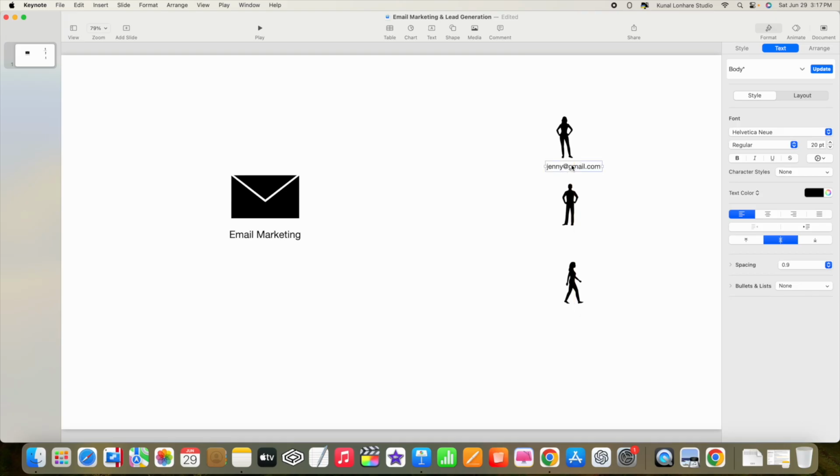Another type of email can be John at yahoo.com. Another type of email can be Outlook. Or some people can even use a custom domain, that is a business email as well. Let's say in our case it's help at apple.com. In our case it's